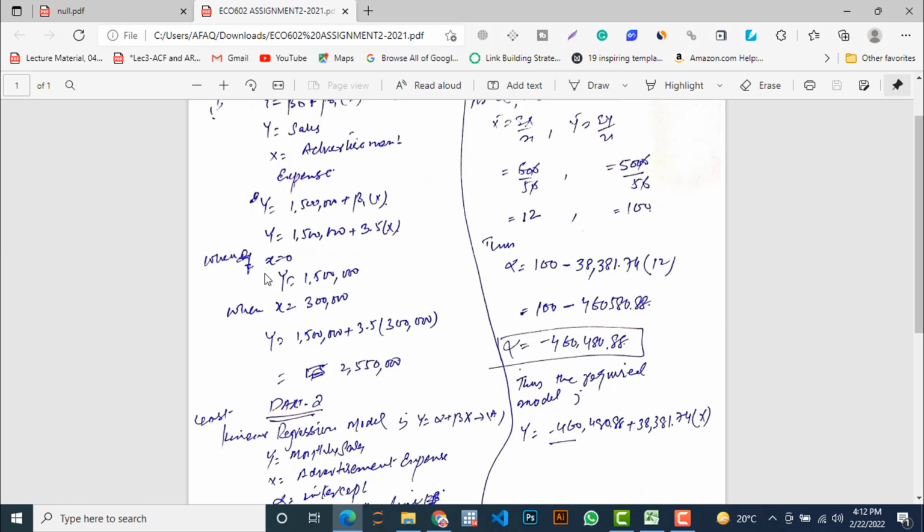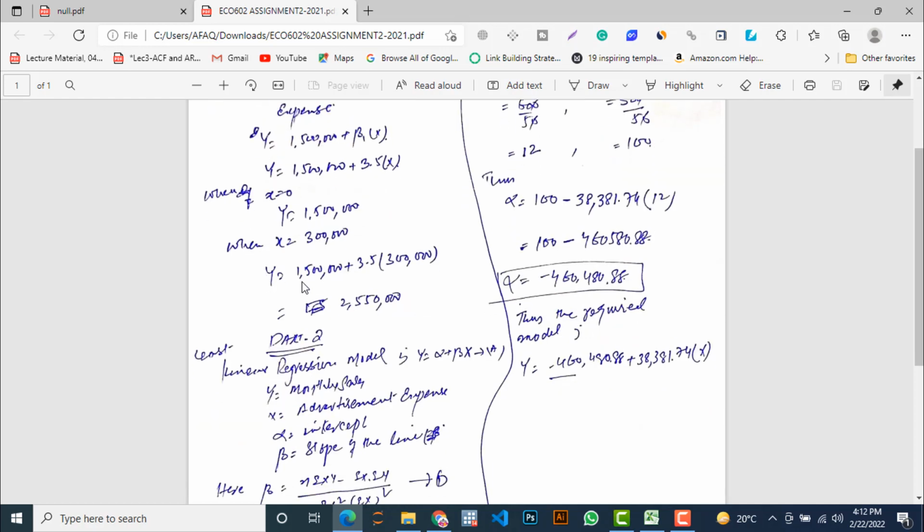But when the brand plans to invest 300,000 on advertisement expense, then what will happen? Y is equal to 1.5 million plus 3.5 into, we are going to put the value of x equal to 300,000 here. So by multiplying and then adding, we will get 2.55 million, which means 25 lakh 50,000.